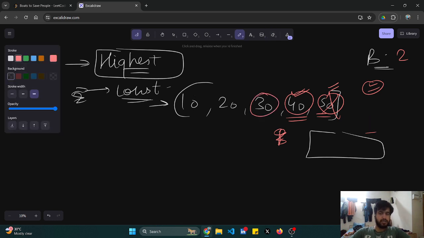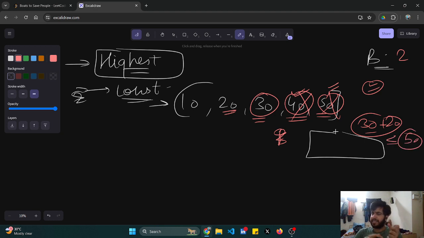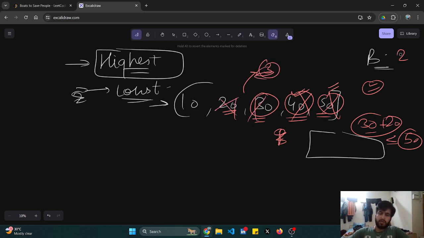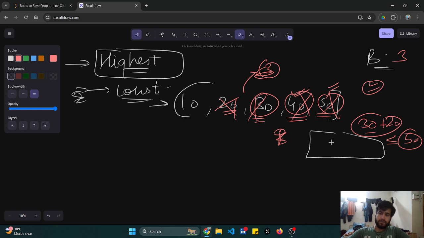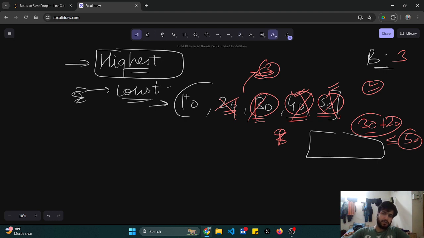I'll come to 30. This 40 is also done. Okay, 30 is less than limit. I'll try to add this 20 also. Okay, 20 is added and it still remains less than limit. So yes, they can be sent together. Okay, so this and this will be sent together. Boat number would increase. Boat would go to 3. Okay, I'll come to the next person.